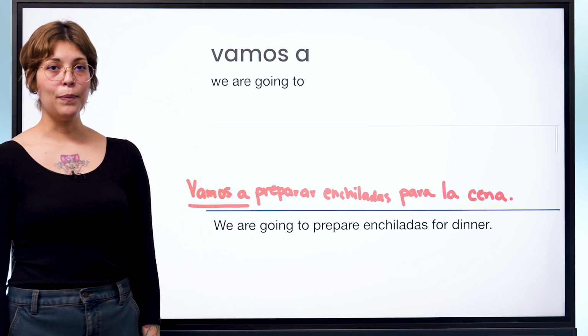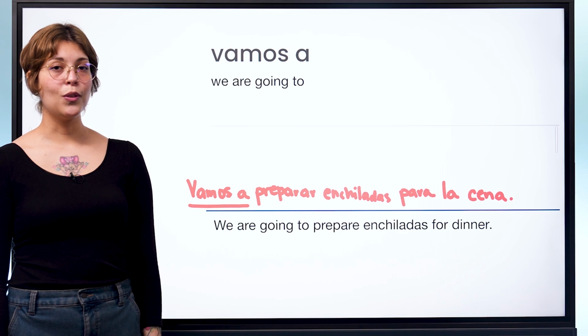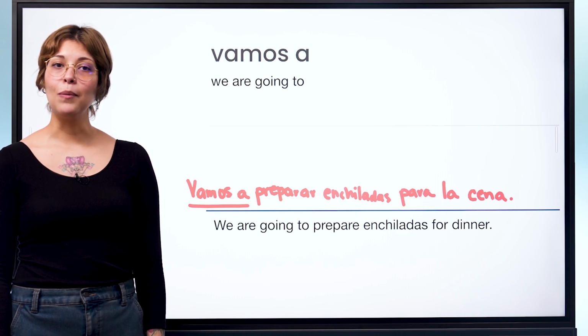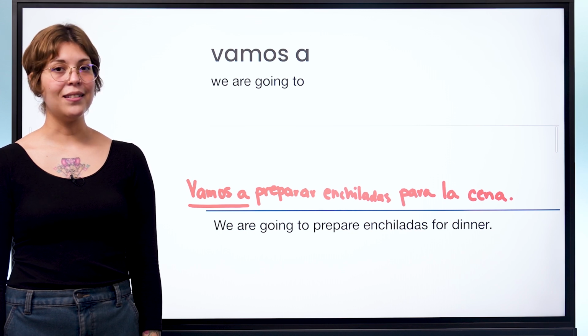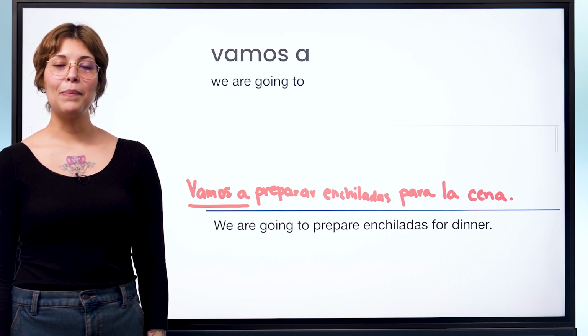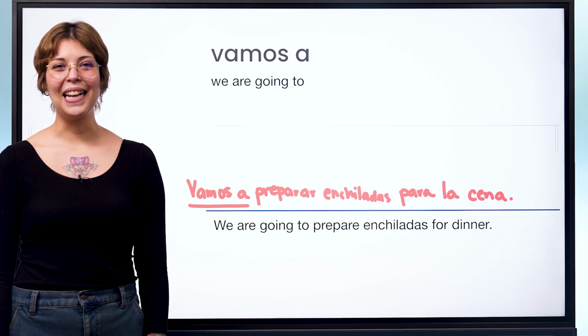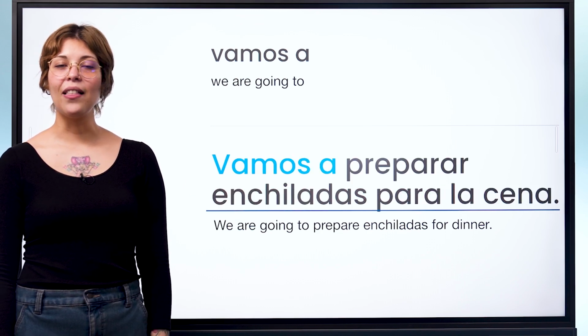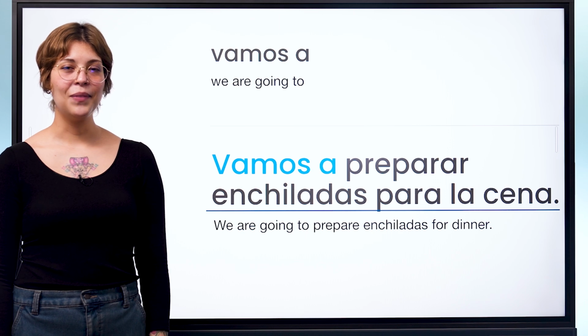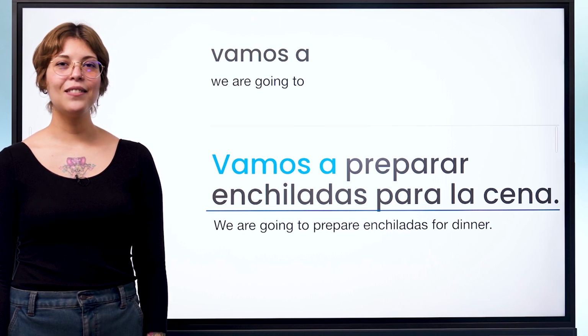Vamos is used here because the subject is nosotros, meaning we, and vamos is the first person plural form of ir, in the present tense. Vamos a preparar enchiladas para la cena. We are going to prepare enchiladas for dinner.